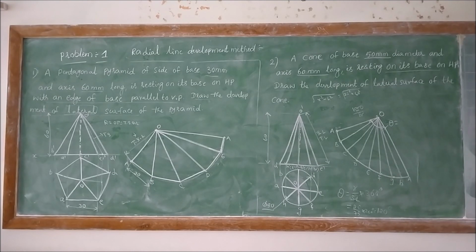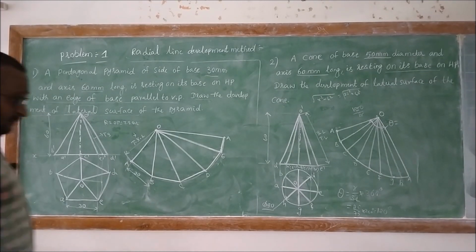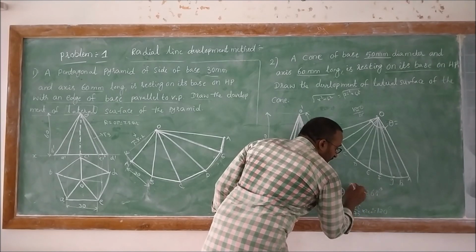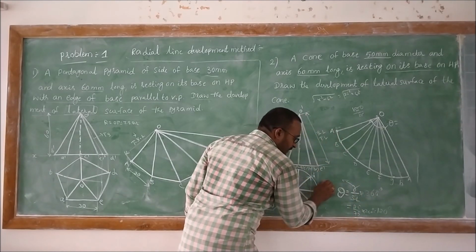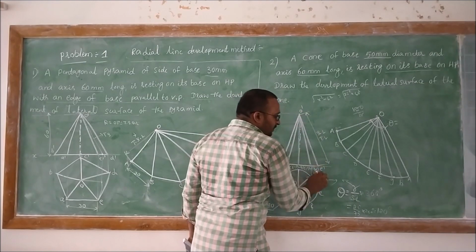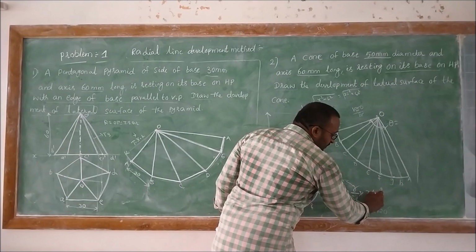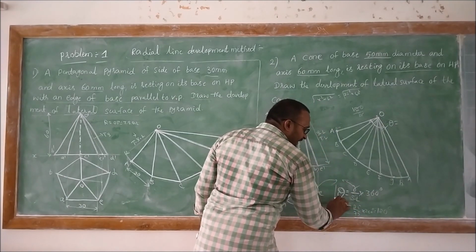So here the angle theta is not given actually. So we have to calculate it using that formula: radius of the base circle divided by slant length of the cone into 360. So here theta is equal to the radius of the base circle divided by the slant edge of the cone into 360. So based upon that we will get the theta angle.